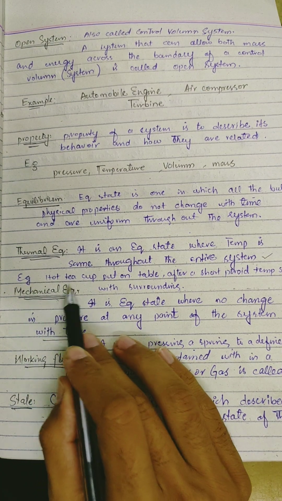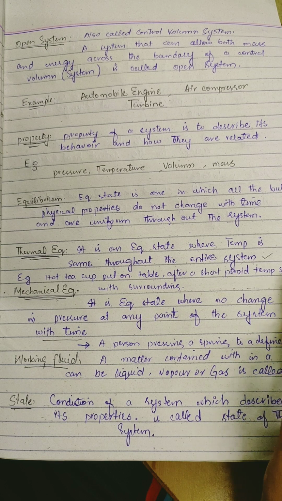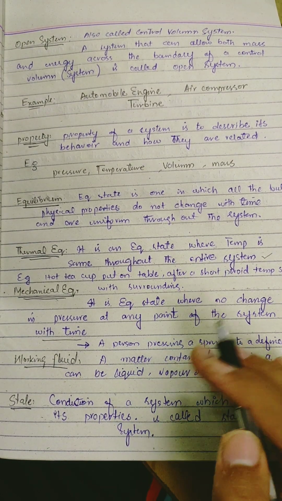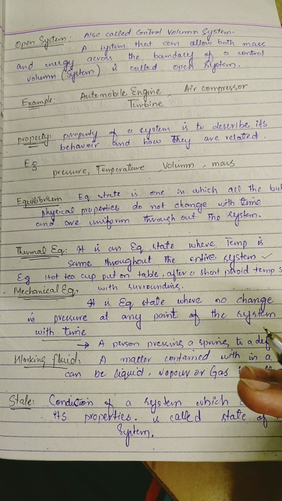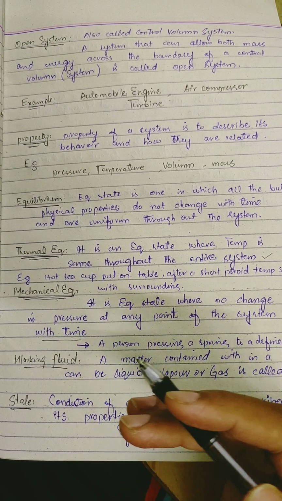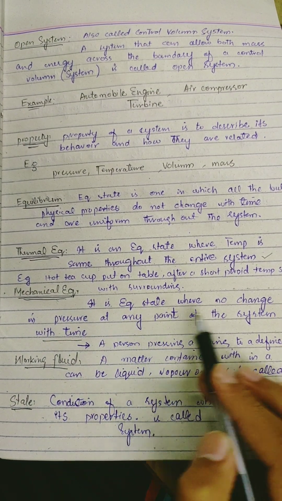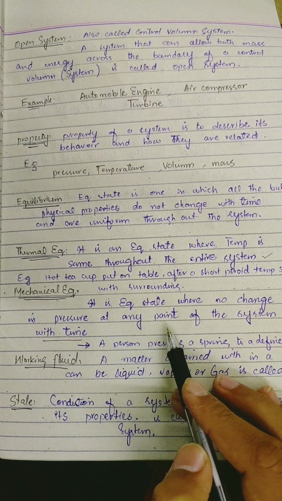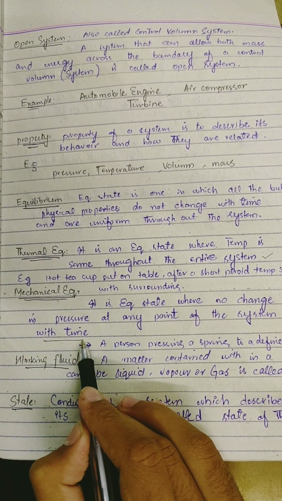For example, a hot teacup put on the table. After a short period of time, its temperature becomes the same as its surroundings. So the temperatures that are the same as the surroundings follow thermal equilibrium. Mechanical equilibrium is an equilibrium state where there is no change in pressure at any point of a system with time. So this is a must, with time.